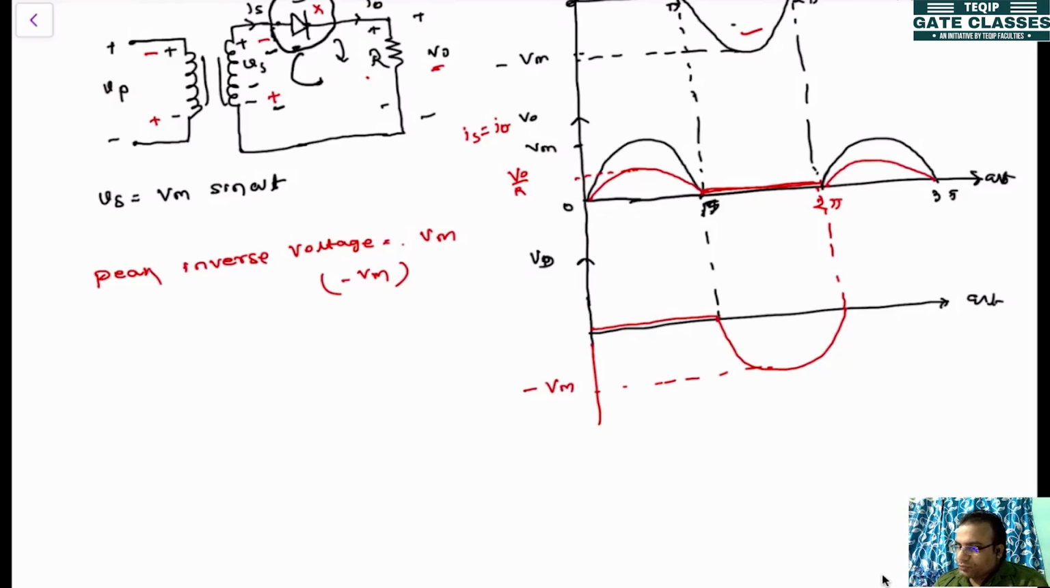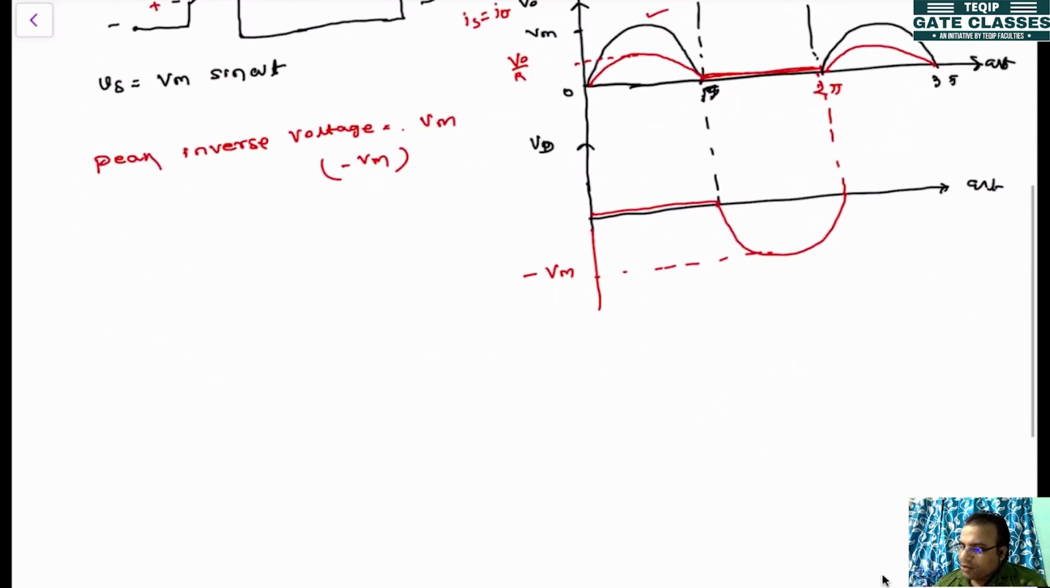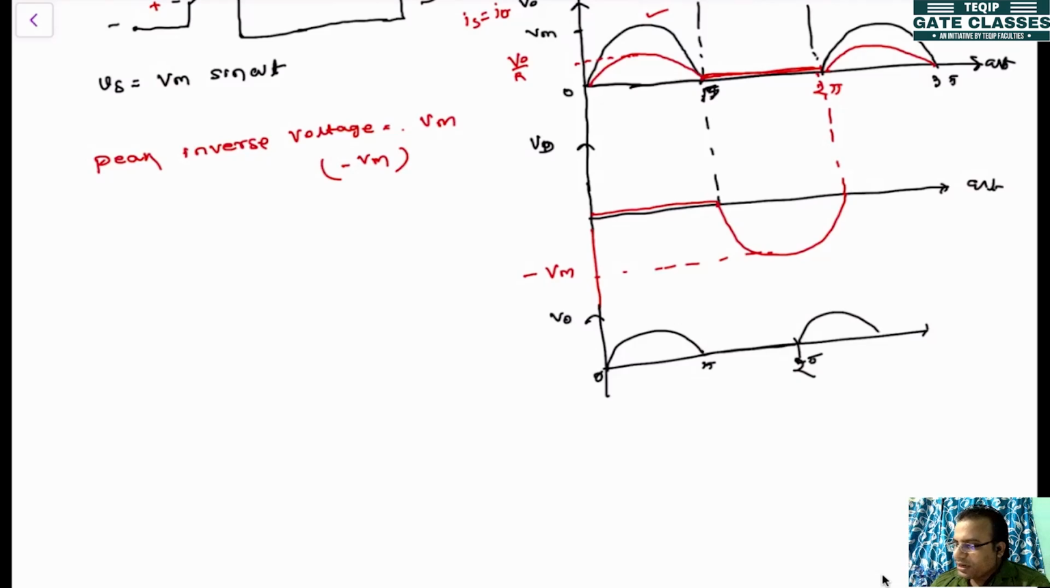Now after this, we will be finding out certain factors. This is now your output voltage, which is a DC voltage. But you are not getting the exact DC; you are getting only this part, 0 to pi. So this is your V0. For pi to 2 pi it is 0. So what is the time period? The time period is 2 pi, because after 2 pi it repeats itself.